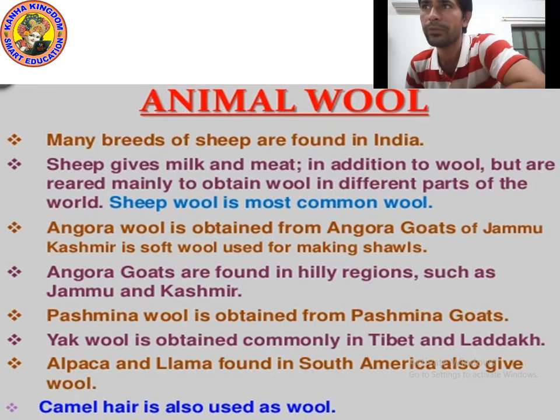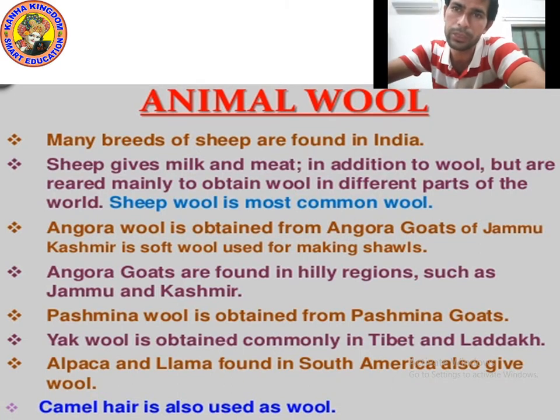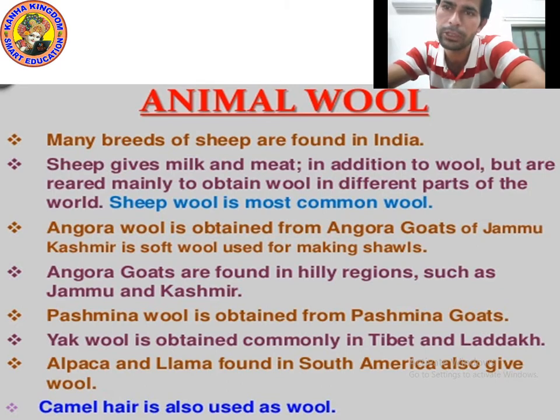Angora wool is obtained from the Angora goat of Jammu and Kashmir. It is soft wool used for making shawls. Angora goats are found in hilly regions such as Jammu and Kashmir. Pashmina wool is obtained from the Pashmina goat. Yak wool is obtained commonly in Tibet and Ladakh. Alpaca and llama found in South America also give wool. Camel hair is also used as wool. Okay, I hope you understood. Now let's move on to the next point.